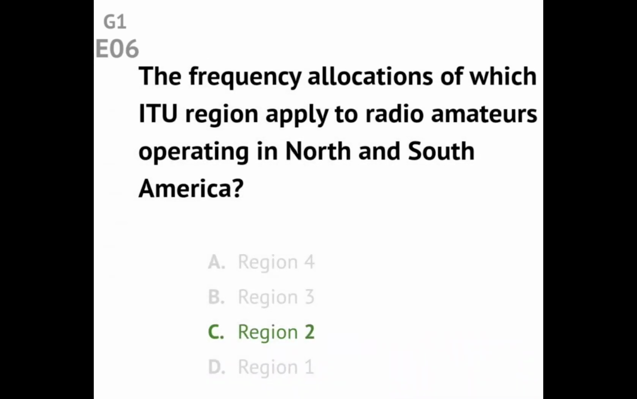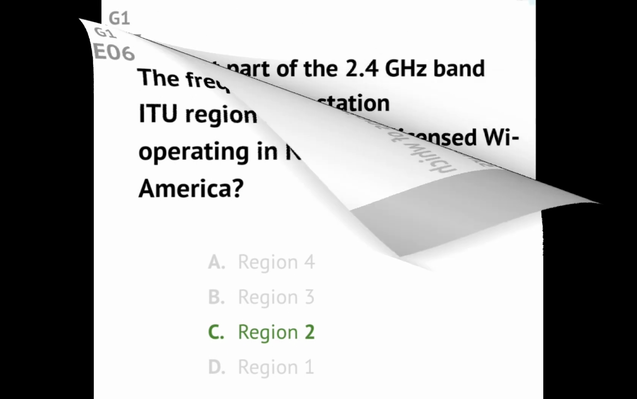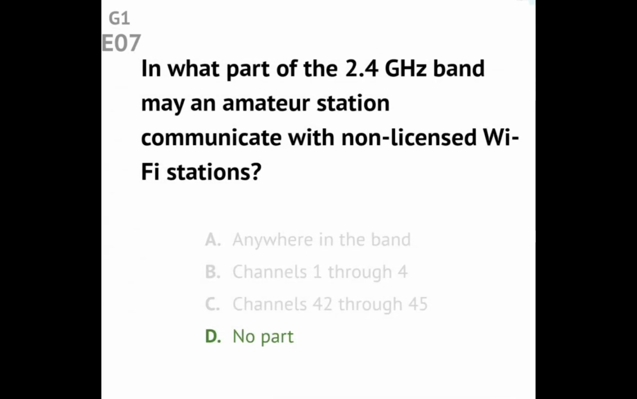Question G1E06. The frequency allocations of which ITU region apply to radio amateurs operating in North and South America? Answer: Region 2. Question G1E07. In what part of the 2.4 GHz band may an amateur station communicate with non-licensed Wi-Fi stations? Answer: no part.